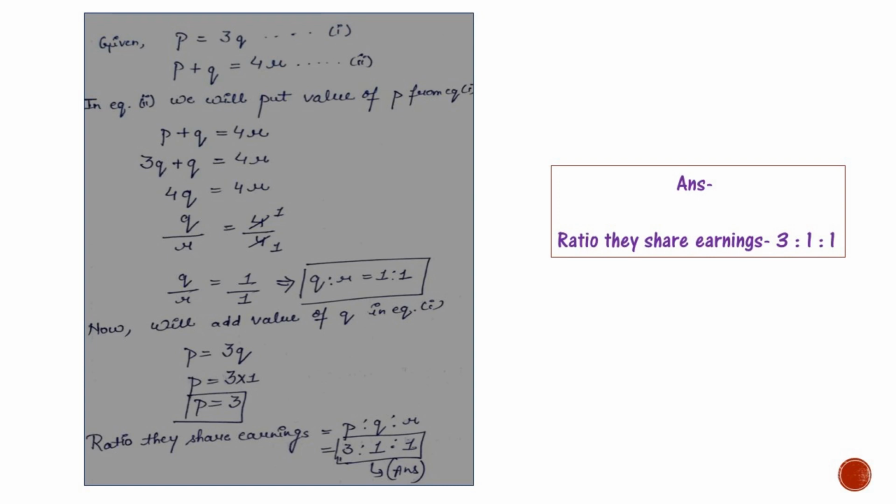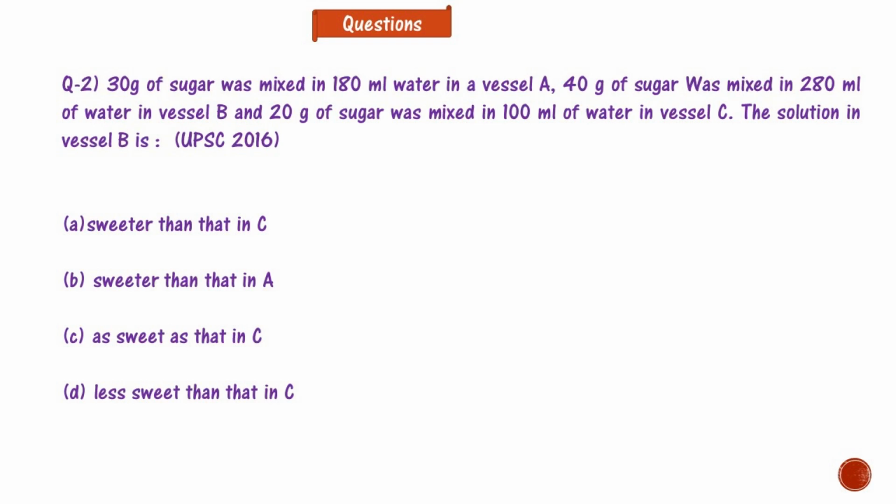Now we will add the value of Q in equation 1. That is P is equal to 3Q. That is P is equal to 3 into 1. Now we have received the value of P also, that is 3. Now the question asks that P, Q and R together work on a job. In what ratio they should share the earnings? We will write P ratio Q ratio R, that is 3:1:1. So the answer is the ratio they share earnings is 3:1:1. Now let us move toward question number 2.